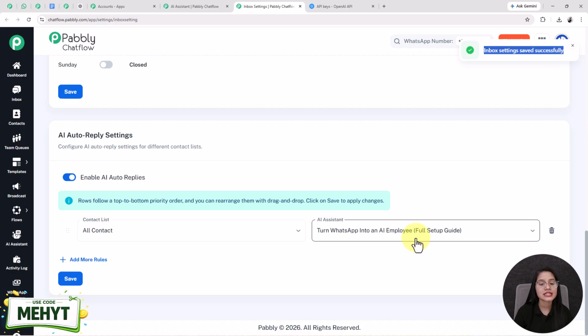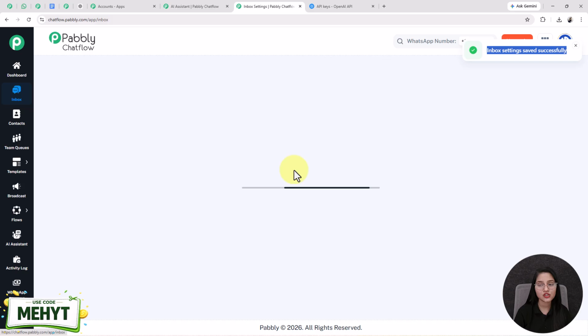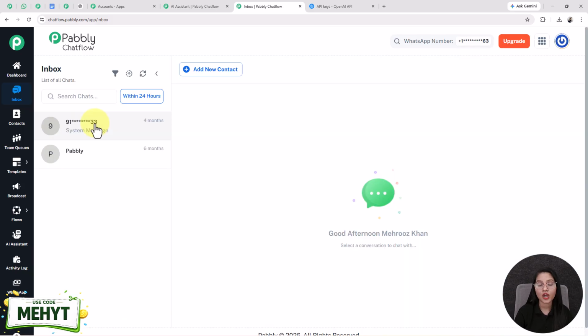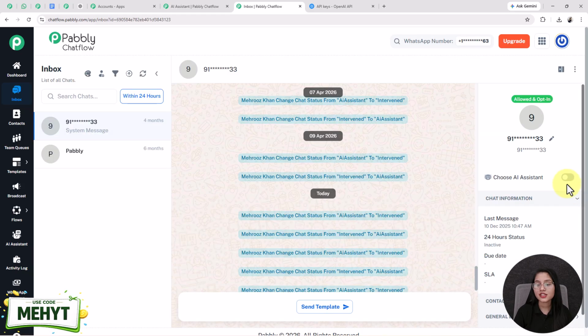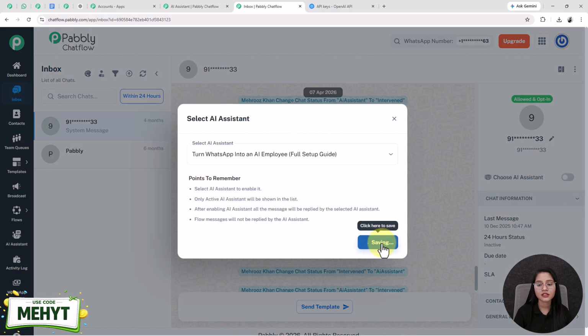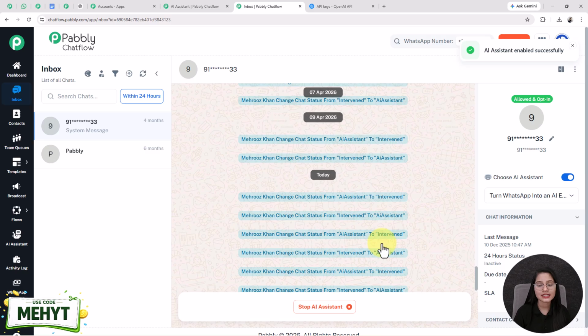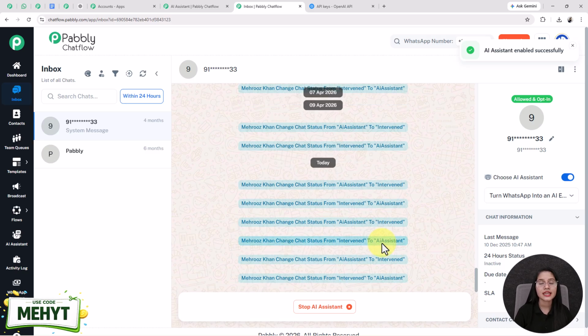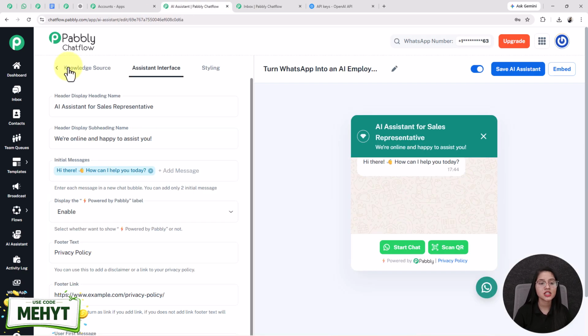Here I set this AI assistant for all of my contacts, but if you want to set it to any specific contact, we also have a solution for that. You have to go in this inbox feature and select the contact. On warm, you have to set your AI assistant. Next, choose the AI assistant from here. After that, select it from this drop down and click on the save button, and see this is how easily you can set the AI assistant to any specific user. Now the setup and the creation of our AI assistant is fully completed.